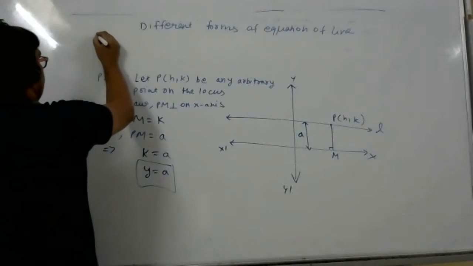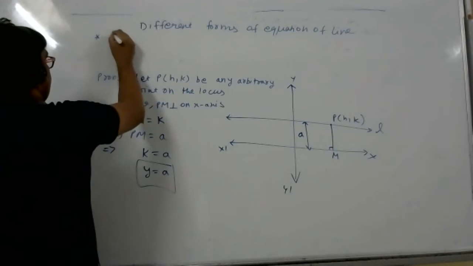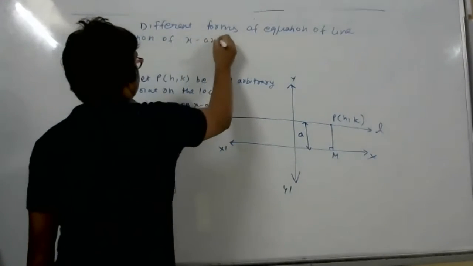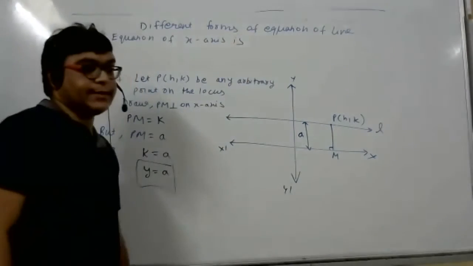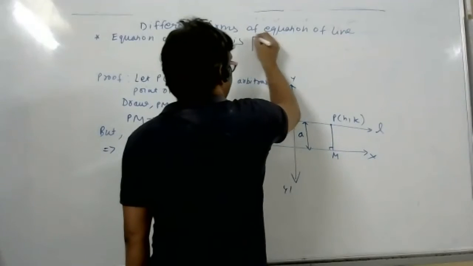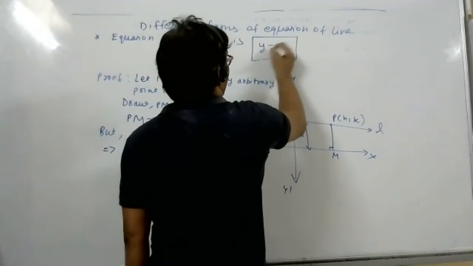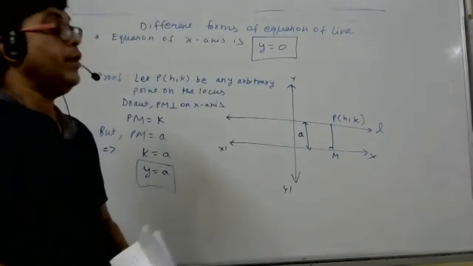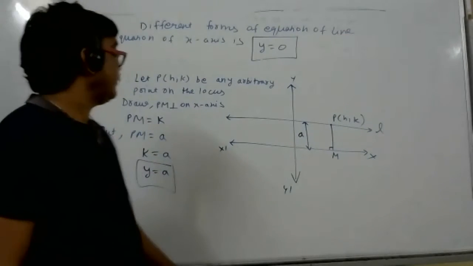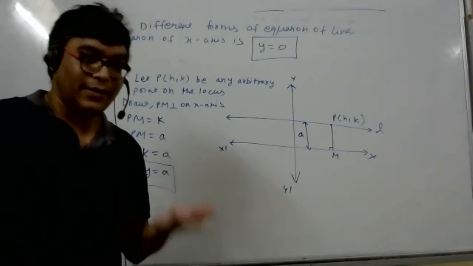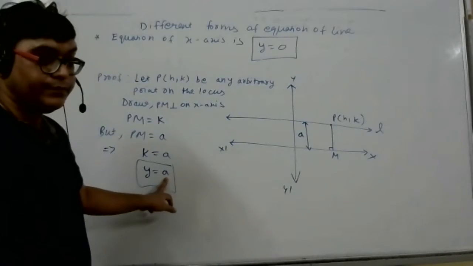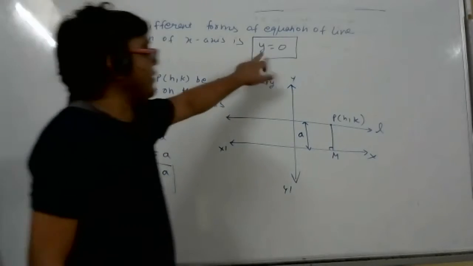Write down one note. Equation of x-axis. What is the equation of x-axis? Y is equal to 0. Now student, you should be able to understand why the equation of x-axis is y is equal to 0. Because x-axis is parallel to which axis? Itself. X-axis is parallel to x-axis, and how much distance? 0. So a should be 0. That's the answer. Y is equal to 0.